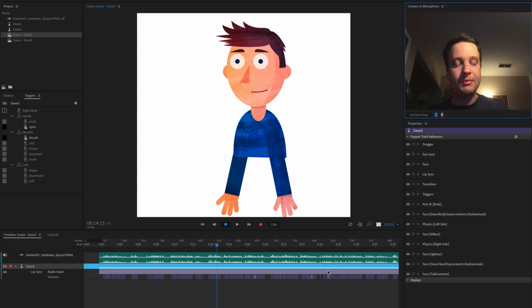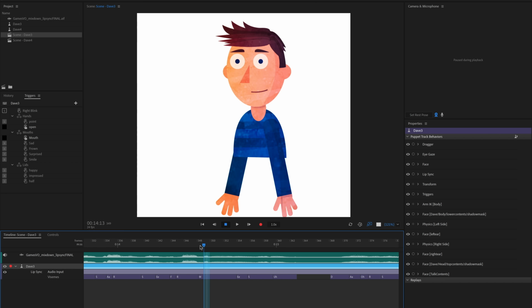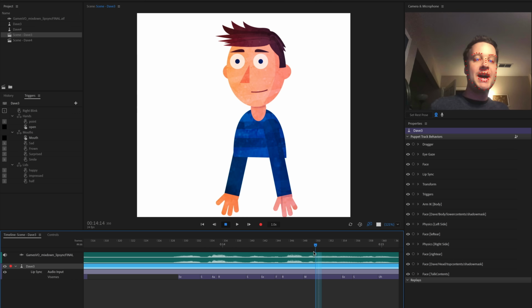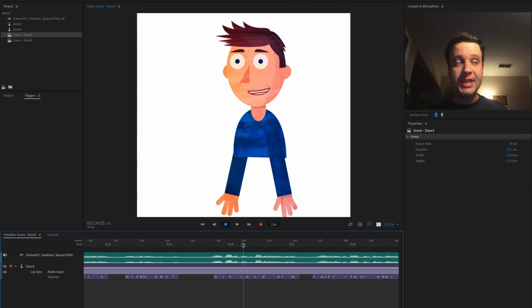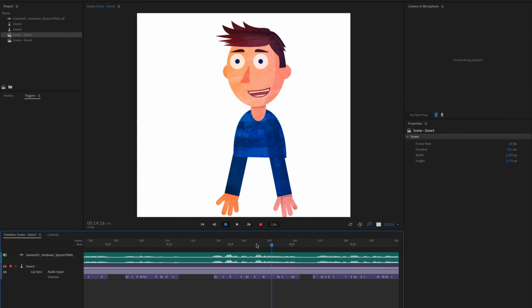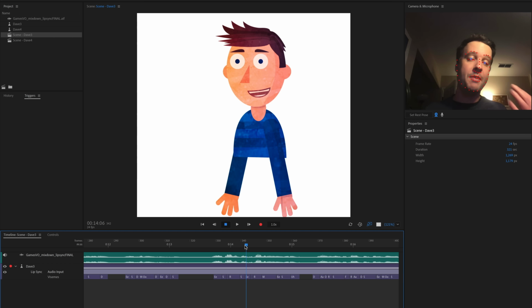And let's zoom in. I'm just going to press the plus key here to look a little closer, and you'll see as I'm dragging through here, every mouth shape is showing up down below. And so this is great. I can see exactly when I say a particular word. So in a later step, we're going to do some further editing of the lip sync track and make sure everything is looking exactly right and all the mouth shapes are lining up as you would want.